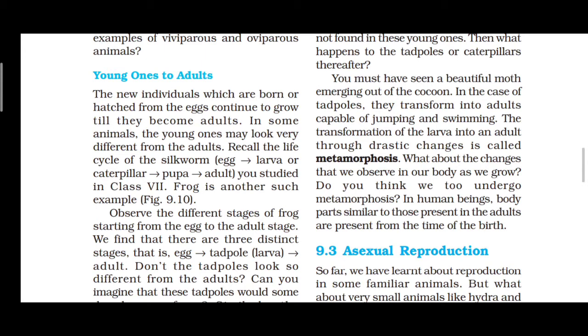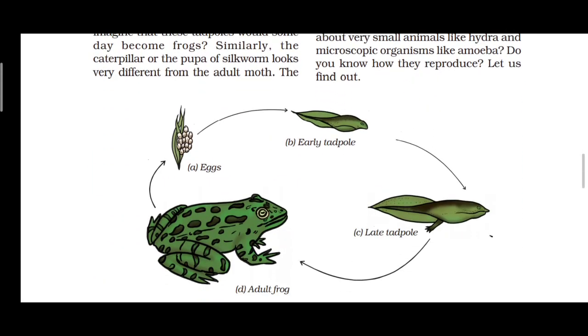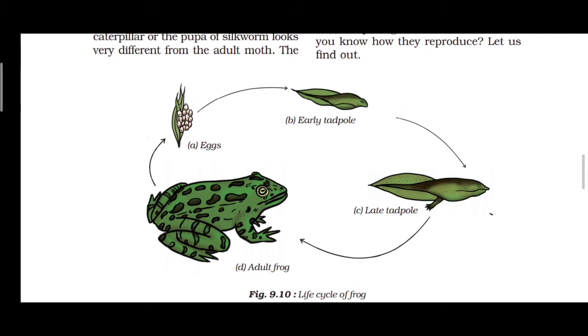Here there are different stages of frog, starting from egg to the adult stage. See the picture, egg to the adult stage. The tadpoles look so different from the adult. See picture B, tadpole. It looks so different from the adult. See the picture of the frog. It is very different, right?